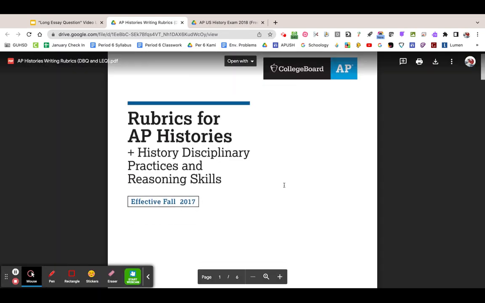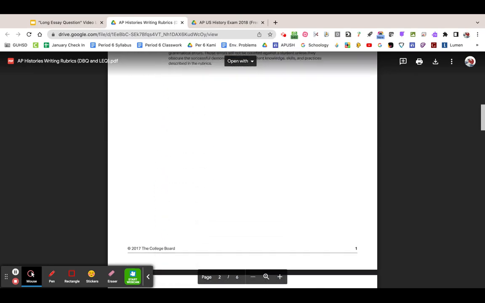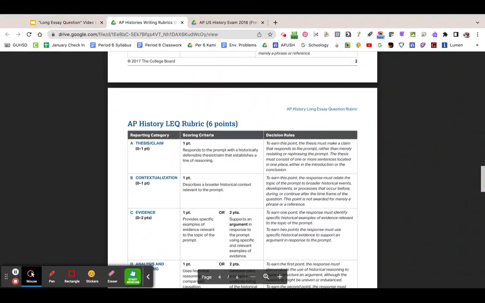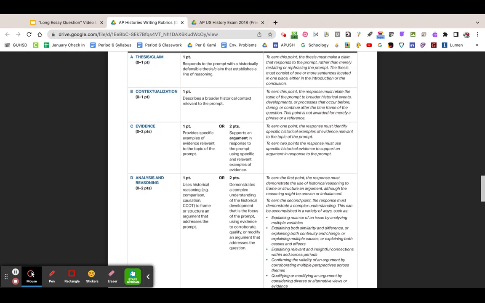So let's go ahead and take a look at this to figure out how you'll be graded. Inside of our class, this will be a total of 40 points, and we'll explain that in a second. But for the LEQ, which you can find here, we need to have contextualization similar to the DBQ. We need to have a thesis similar to the DBQ. This is where things get a little bit different.